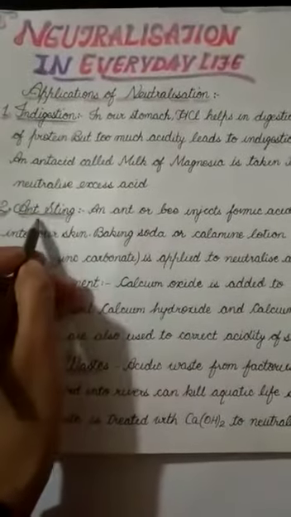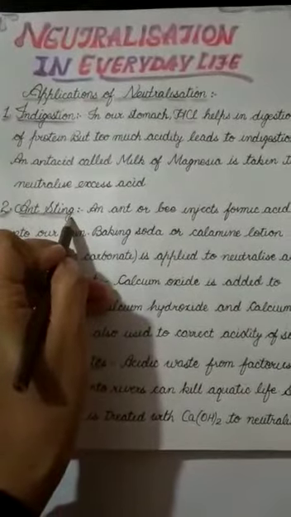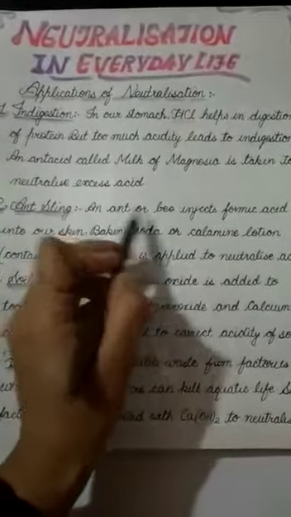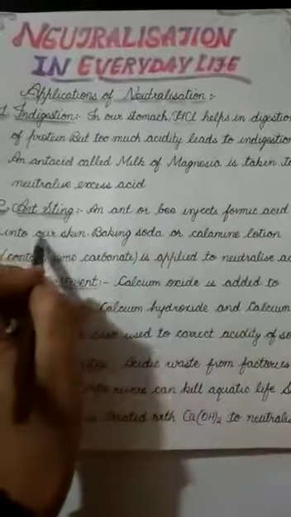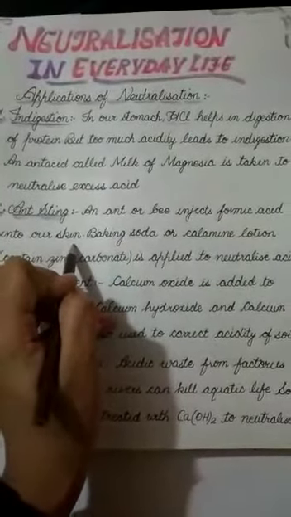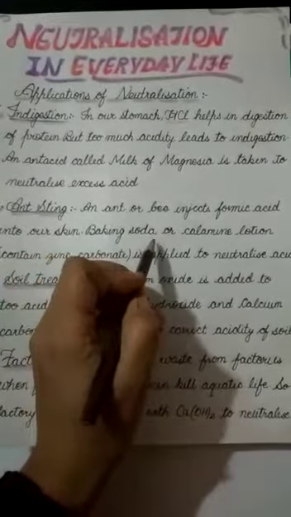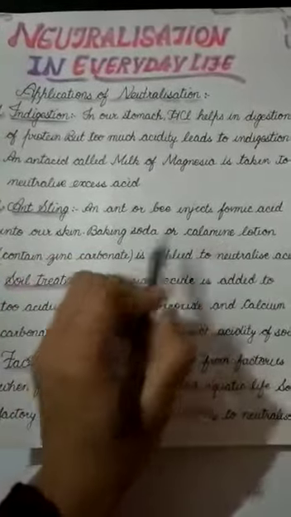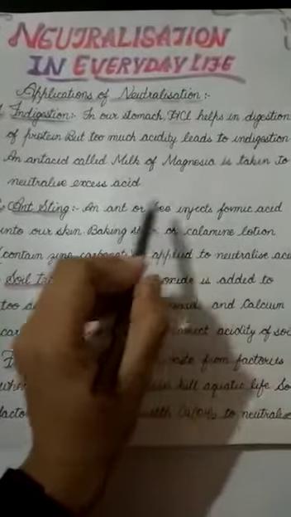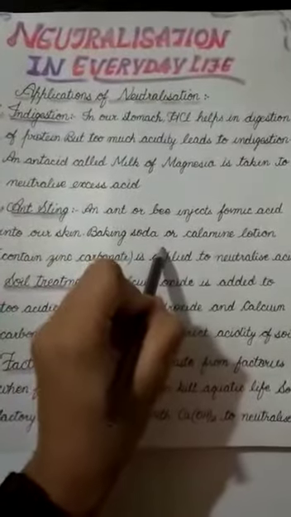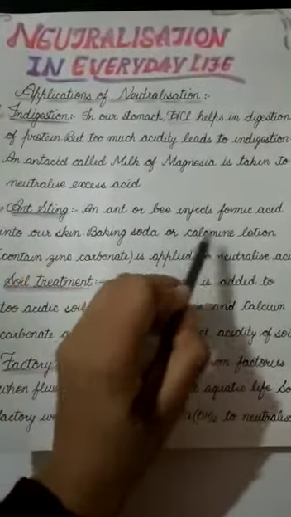Now the second application is ant sting. Students, whenever an ant or bee bites us, it injects an acid known as formic acid into our skin. To neutralize this acid, baking soda or calamine lotion is applied to neutralize the acid injected by the ant or bee into our body. Both of these, baking soda and calamine lotion, are bases.